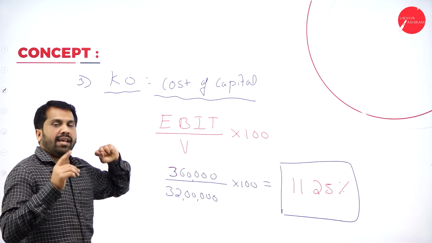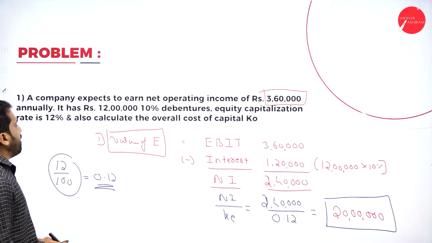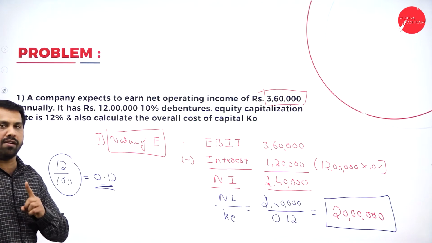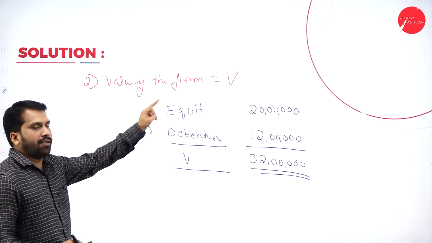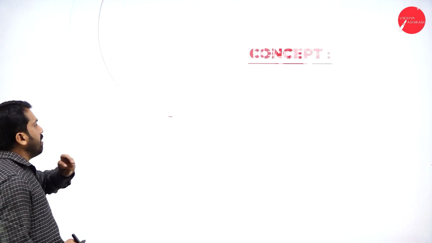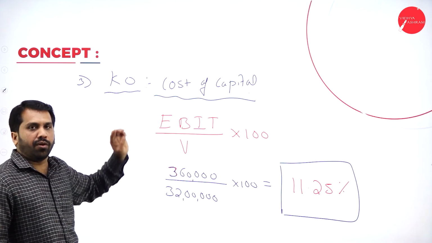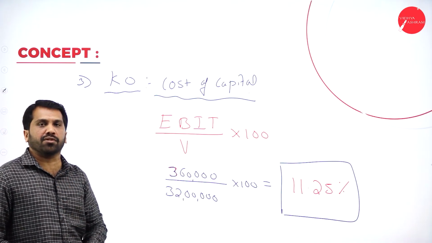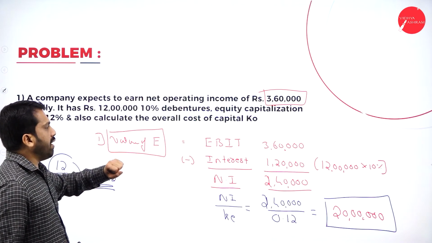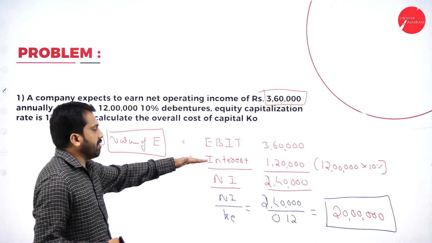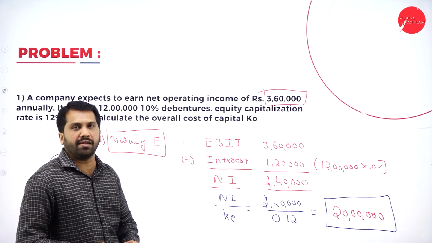Okay, clear? In the NI approach, what are the things we are supposed to do? First, we have to calculate value of equity. Second, we have to calculate value of the firm V. Third, we have to calculate cost of capital, that is KO. For equity: EBIT minus interest gives net income, net income divided by cost of equity gives 20 lakh.